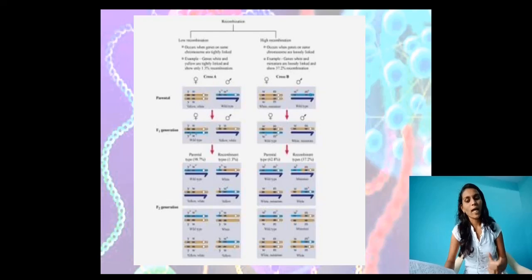See, this is the diagrammatic representation of the linkage process. See here, Morgan conducted the dihybrid cross and considered the results. Cross A shows the crossing between the genes Y and W. In the first cross, that is cross A, the crossing is between the genes Y and W. Cross B shows the crossing between the genes W and M. See, cross A and cross B, both are there here.